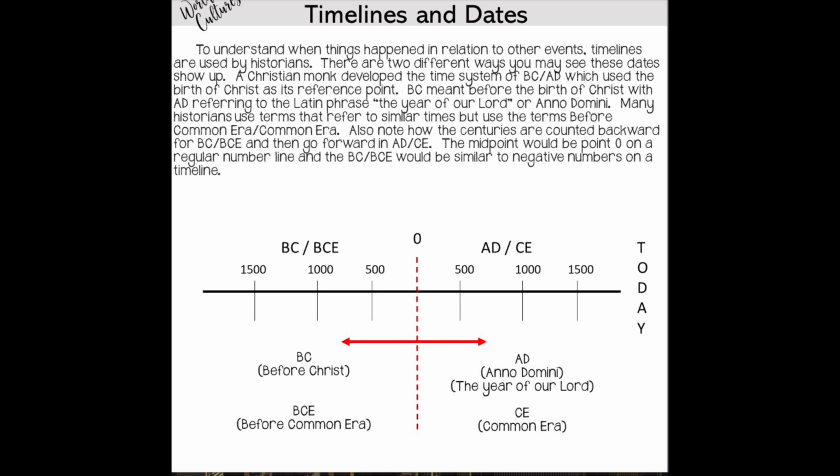The birth of Christ is our reference point at 0. So events before that move backwards on the timeline, and they are labeled BC, before Christ, or BCE, before Common Era. BCE is rather new, but it will be in some of the newer articles and text. Events after Christ move forward into the timeline that we know and understand, and they are labeled AD, the Year of the Lord, or CE, Common Era. I hope that makes things a little bit more clear with this image. Now, let's dig in.